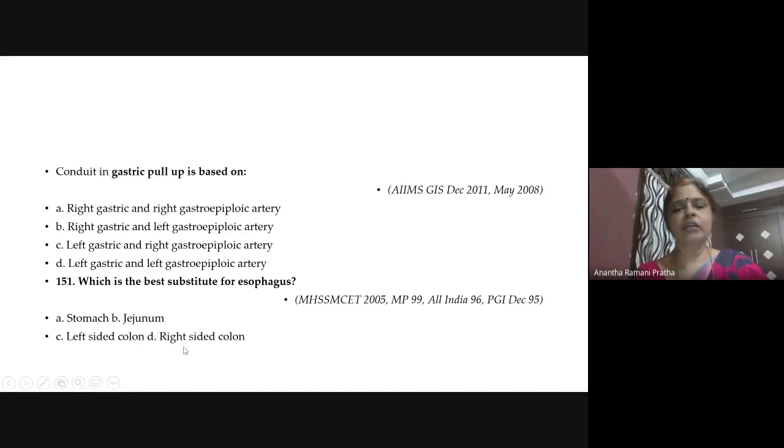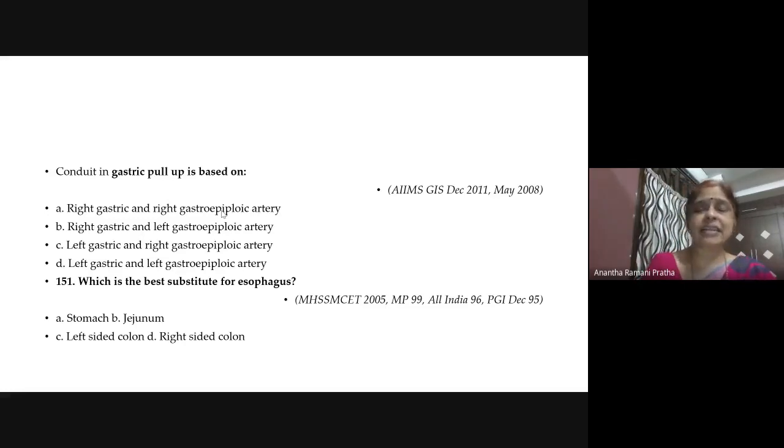In the same way colon also is pulled, mostly right side colon or transverse colon, which has a mesentery. So now if the stomach is pulled, that stomach is based on the right gastric and right gastroepiploic artery blood supply. So, you know, the stomach has various arteries supplying it.